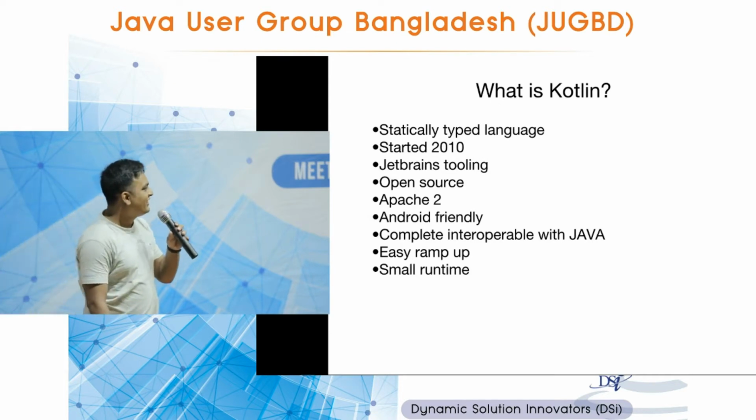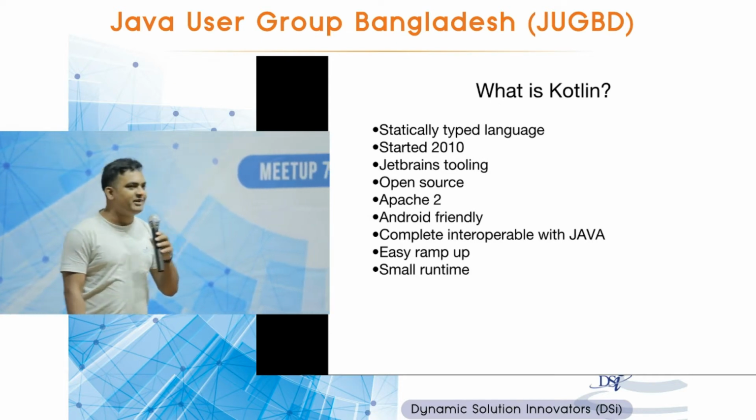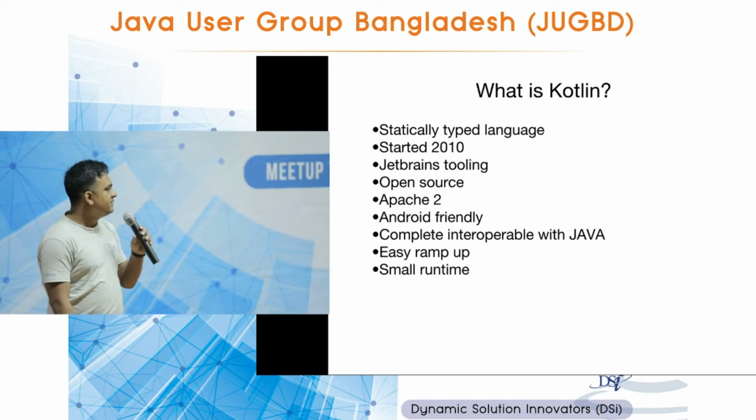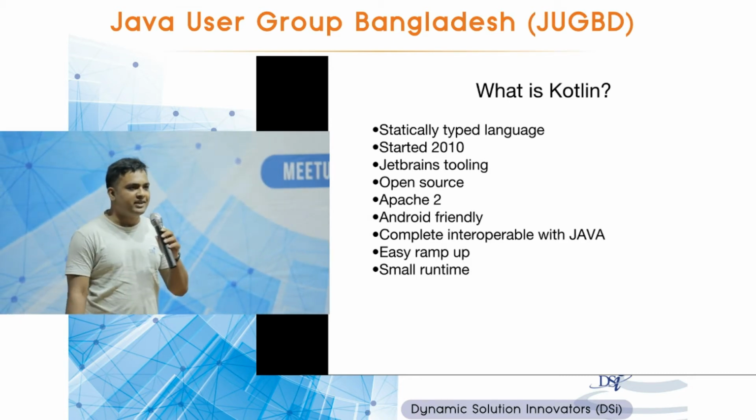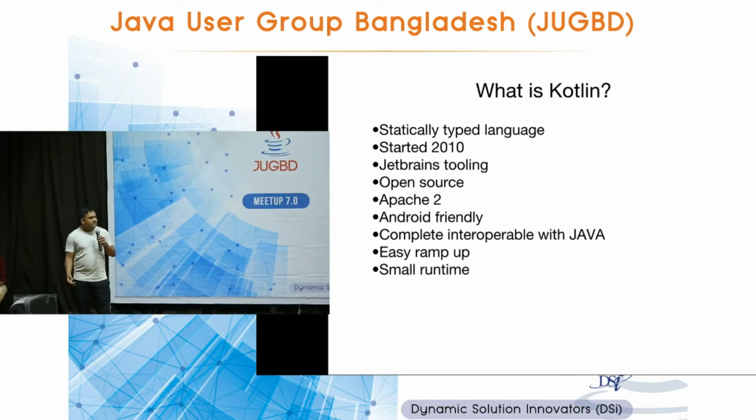Okay, so what is Kotlin? Kotlin is a statically typed programming language for JVM. It started in 2010 by JetBrains, the company behind IntelliJ IDEA. At that time, they needed a programming language for their tooling. They shopped around other JVM languages like Scala and Ceylon, but none of them quite fit the bill, so they started writing their own programming language.